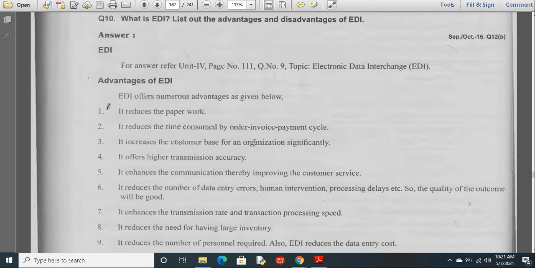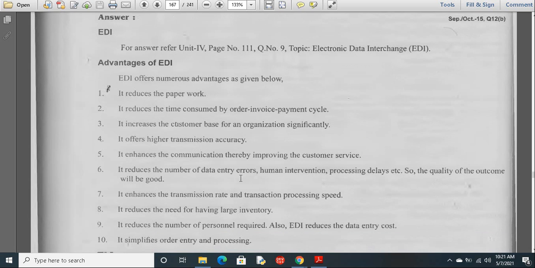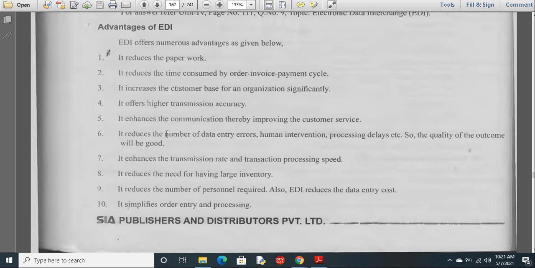If you require any information, or if you want to send any orders, and you send it through postal devices, invoices or courier services, it will take time. Instead of that, if I use this EDI architecture, whatever we require, we can order immediately online. It increases the customer base for an organization significantly. It offers high transmission accuracy. It enhances communication, thereby improving customer service. And it reduces the number of data entry errors, human intervention, processing delays, etc.